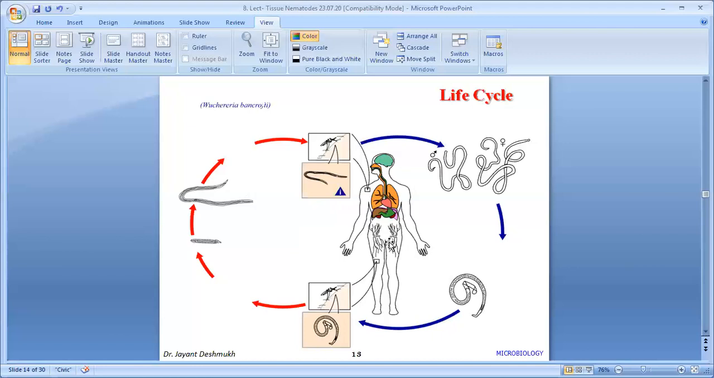Again, the keywords of the life cycle: adult worm to microfilaria, microfilaria in the peripheral blood into the intermediate host, then into the thoracic muscle. In the thoracic muscle, they develop into 3 stages of larva: first stage, second and third stage. After third stage larva, they enter the organ of bite, the proboscis, and then again they enter the human being by mosquito bite. And this is the life cycle. Adult worm to microfilaria, and microfilaria to third stage larva in the intermediate host.